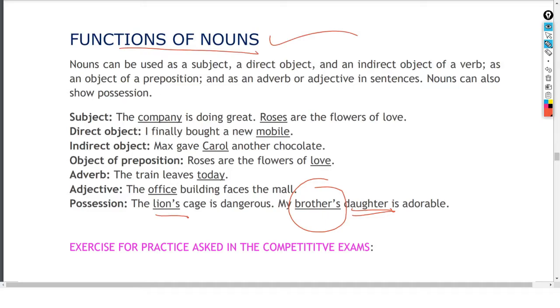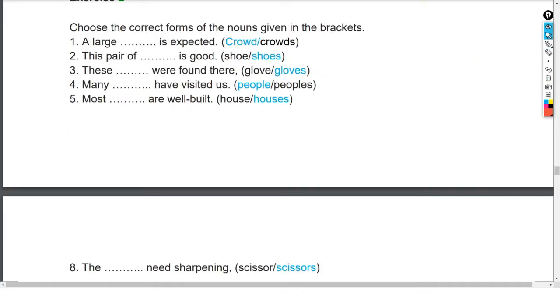So now it is time for us to go for the exercise that is frequently asked in the competitive exams and your interim exams or your annual or terminal examinations. Therefore, let us go for it. So here we go. Choose the correct form of the noun given in the brackets.